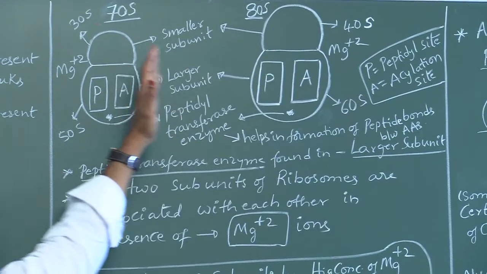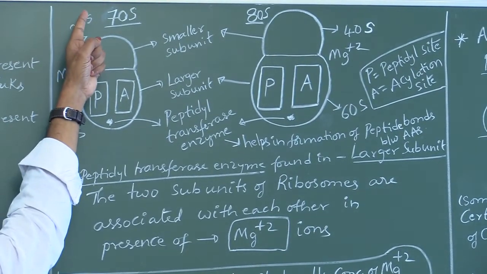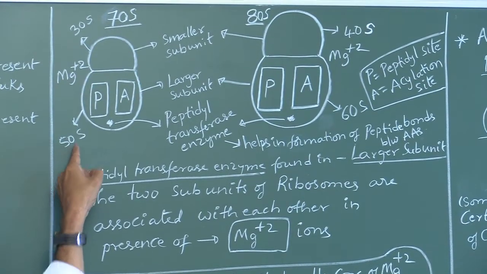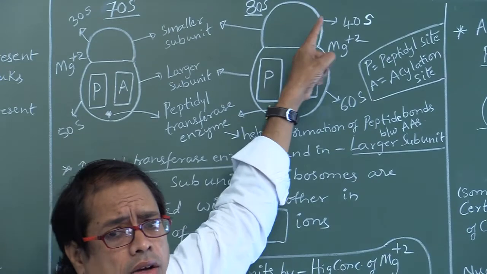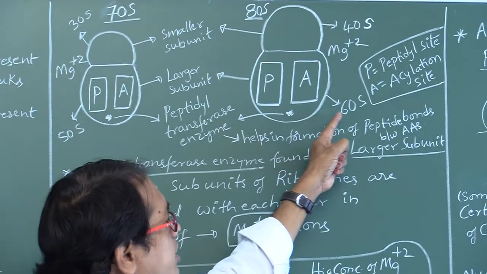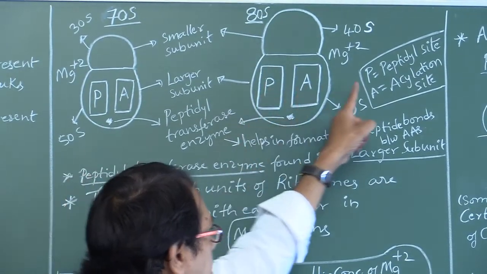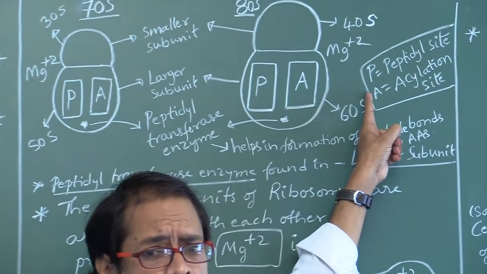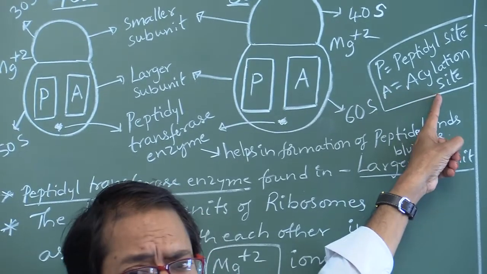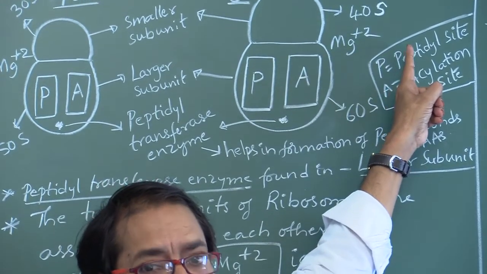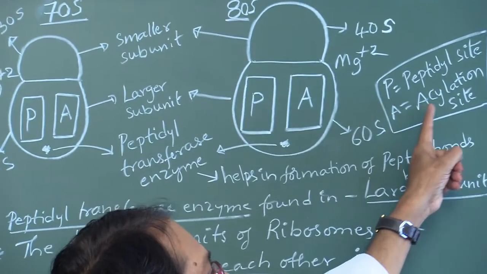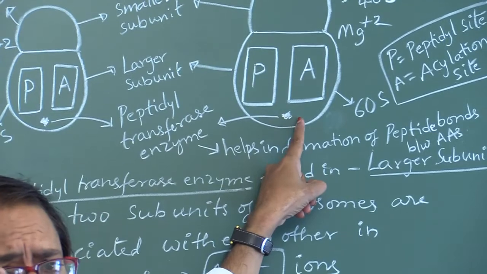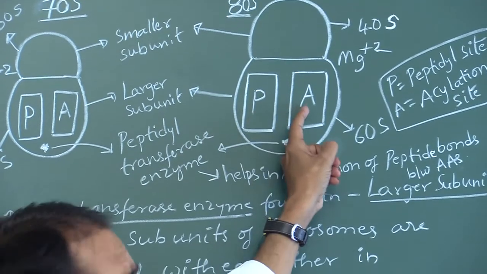Next, what is the smaller subunit in 70S? 30S. Larger subunit 50S. Here smaller subunit 40S, larger subunit 60S. P means peptidyl site. A means acylation site. This large subunit contains two specialties, two sites.